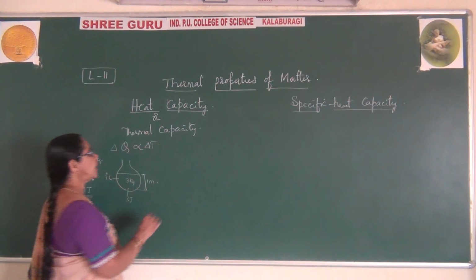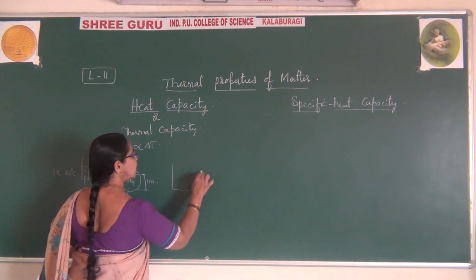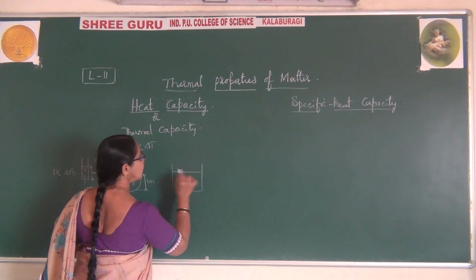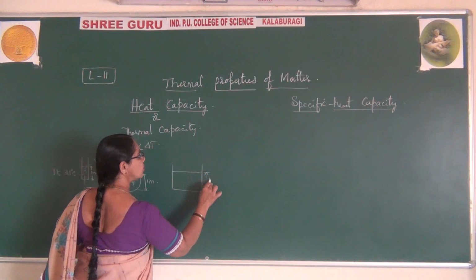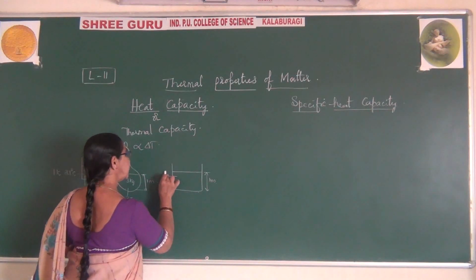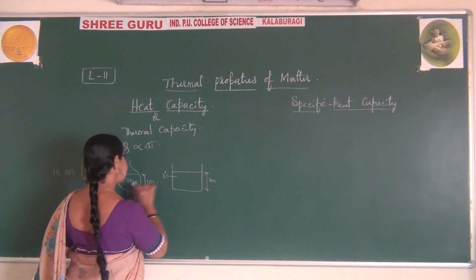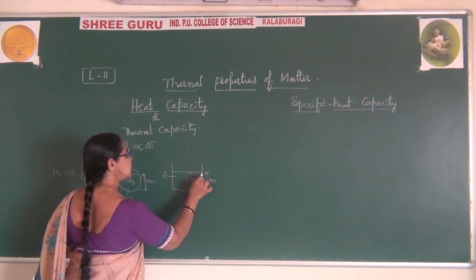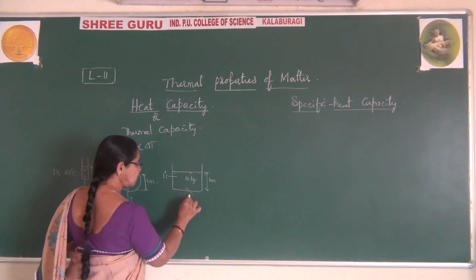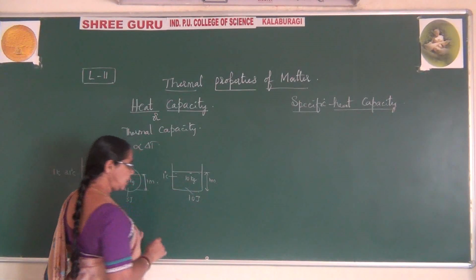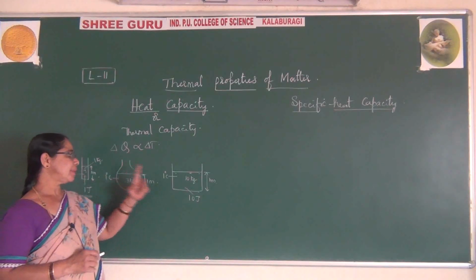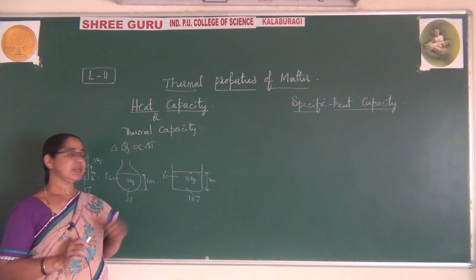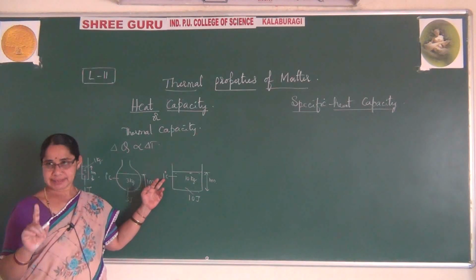For example, if I take a different shape like this, and I am filling up the level to here. This is of 1 meter, and here the temperature is 1 degree centigrade, and let me say this is 10 kg of substance up to 1 meter. So I am supplying 10 joules of heat to it, due to which it will raise the temperature by 1 degree centigrade. Means the amount of heat is applied to raise the temperature by 1 degree centigrade.